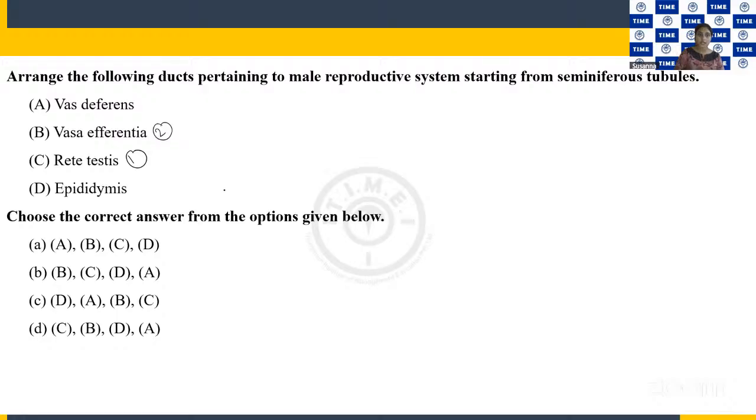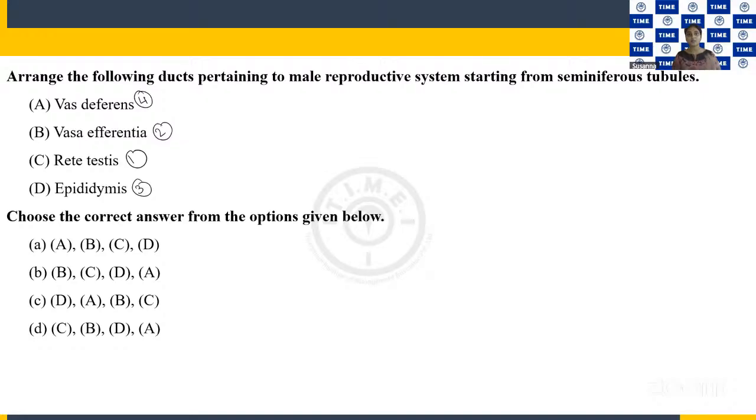Vasa efferentia is followed by another unit, epididymis. And last comes the vas deferens. So this is the last unit, and the vas deferens connects to the ureters, right? So this is the sequence.